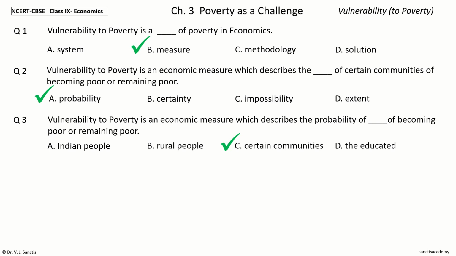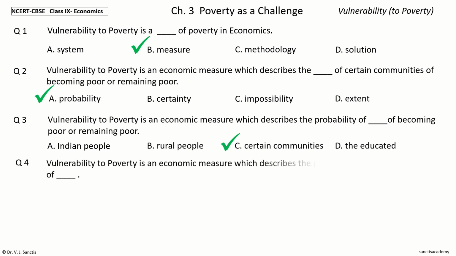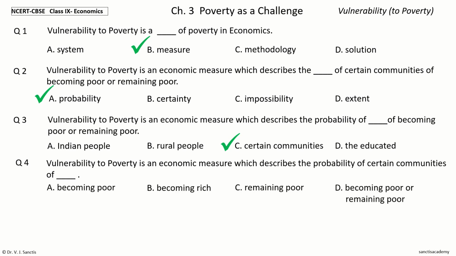Question 4. Vulnerability to poverty is an economic measure which describes the probability of certain communities of dash. The options are becoming poor, becoming rich, remaining poor, becoming poor or remaining poor.